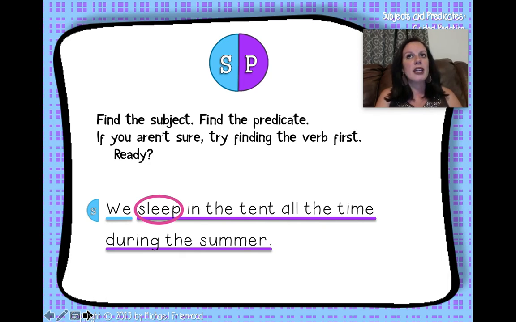Notice that the predicate is a complete phrase. It's not just the verb by itself, it's the verb plus extra information that tells about the subject. So the complete predicate is sleep in the tent all the time during the summer. You need all those extra words, starting with the verb, to tell about the subject.